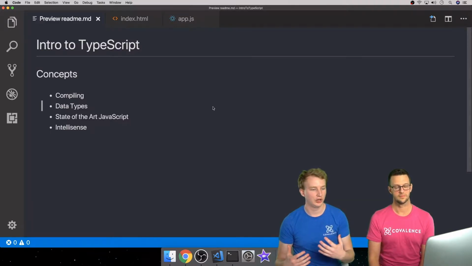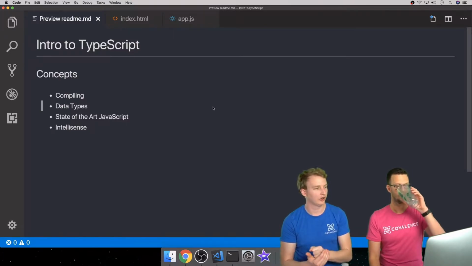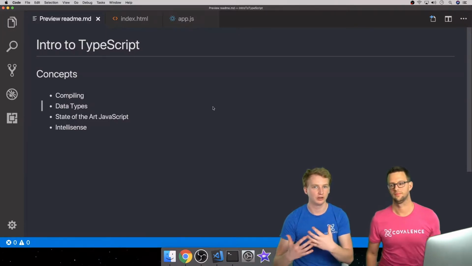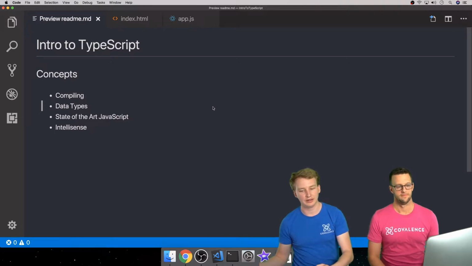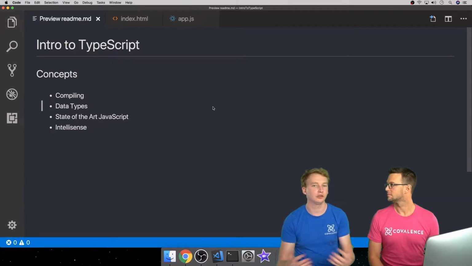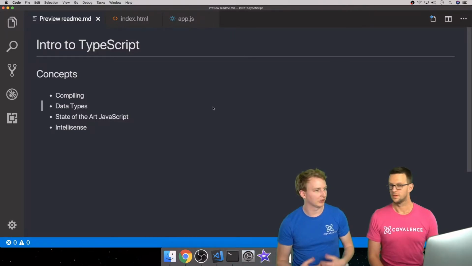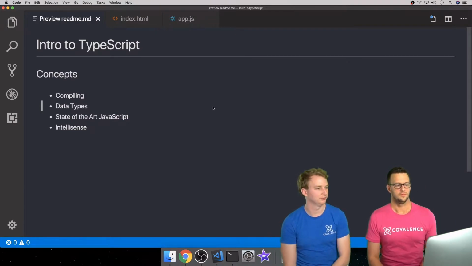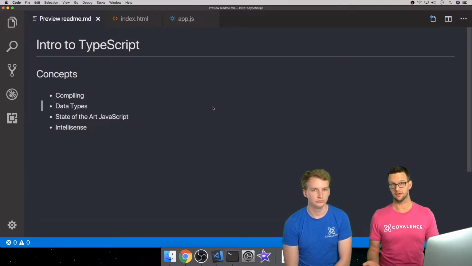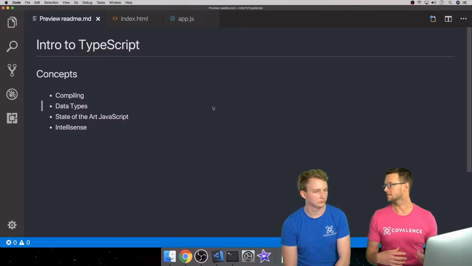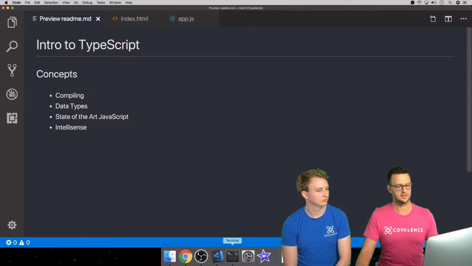The goal of the TypeScript group when they first started out was, we need to create a way for us to use state-of-the-art features and add some sort of static type checking so you get development time errors, and then compile it down to JavaScript that is still readable by a human being. So let's not compile this down to something that no one can go in and edit if they absolutely have to. Right. And if you've used Babel, you can take advantage of some of the state-of-the-art JavaScript using Babel as well, but TypeScript gives you that and the typings. So let's jump in and see how we would use this.